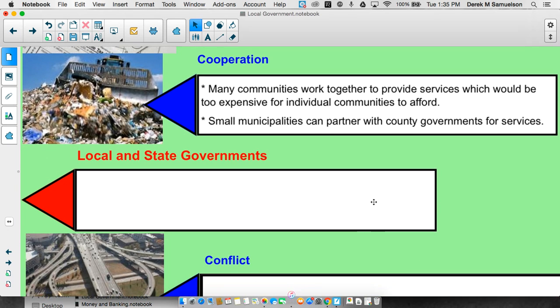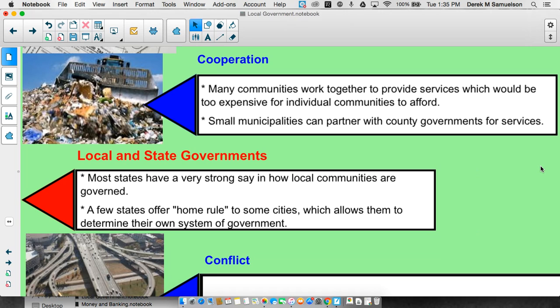Now, when we look at conflict and cooperation at the state versus local level, we see that really the states hold a trump card here. The states are the more powerful of the two, clearly more powerful. And they have a strong say in what local communities can do, what they can't do, basically how these municipalities and counties are governed. A few states offer something called home rule to some cities. And this really does allow the city to determine which system of government it uses.